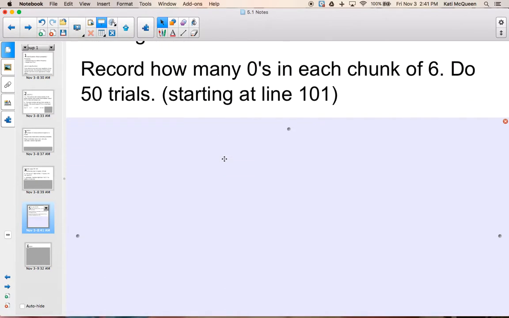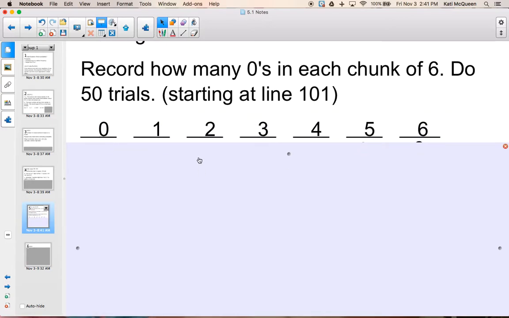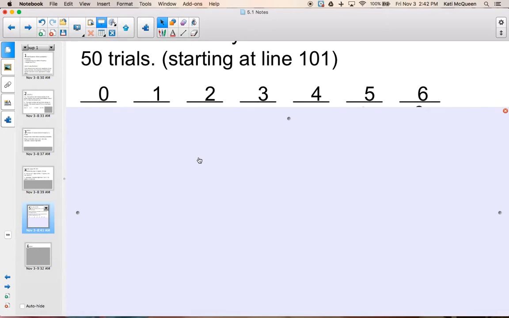This is why I printed off that table for you, because it's a whole lot easier to be able to write on it and group things off. So what you want to do is set up kind of a chart. Really we're recording how many zeros we get, because 0 means they were late. So you have a possibility of getting 0 zeros, 1 zero, 2 zeros, and so on, all the way up to 6.